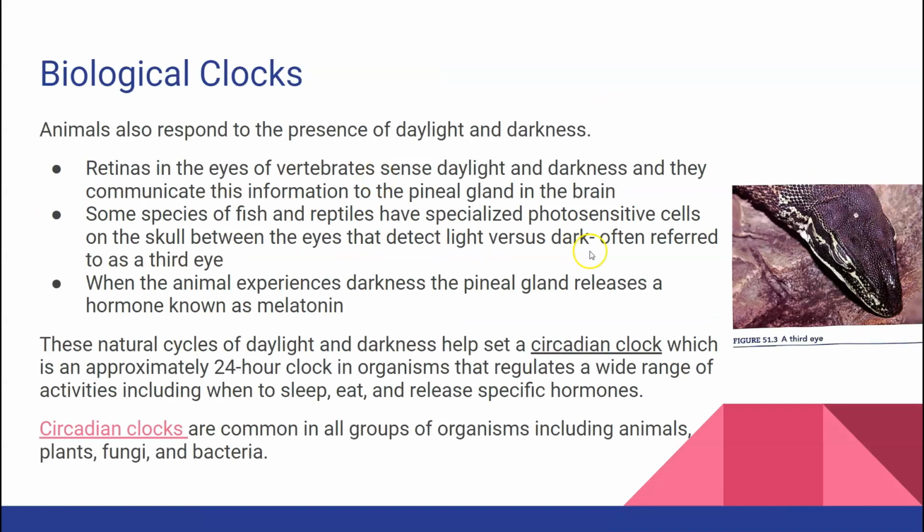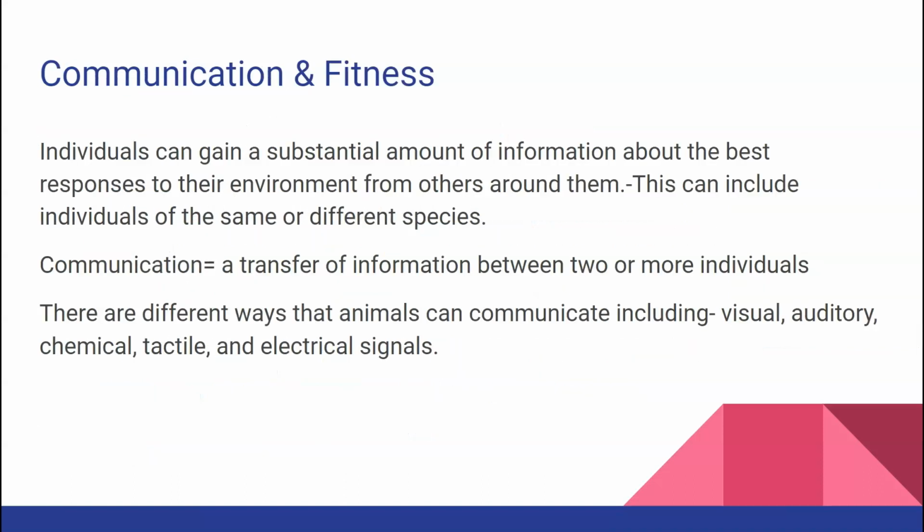Going back to that slide, this point here: when animals experience darkness, the pineal gland releases melatonin. So some people, when their circadian rhythms are messed up and they can't get that natural feeling of sleepiness, will actually take melatonin, vitamins or gummies, and that's supposed to help them get sleepy. But it's not something that people should always be relying on just when your rhythm gets messed up.